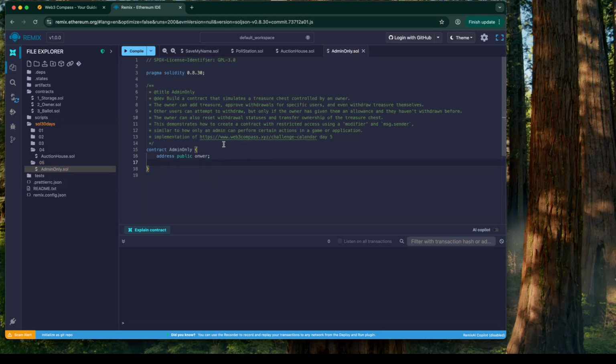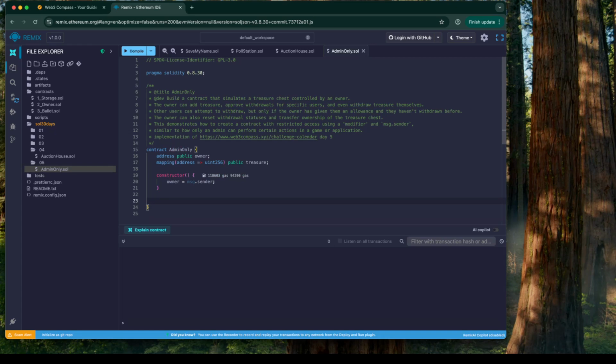Make that a bit bigger. Mapping address to uint256 public treasure, and the constructor will set the owner, so whoever deploys a smart contract automatically gets owner. Constructor: owner is equal to msg.sender. So that means the sender of the deployment transaction becomes the owner.